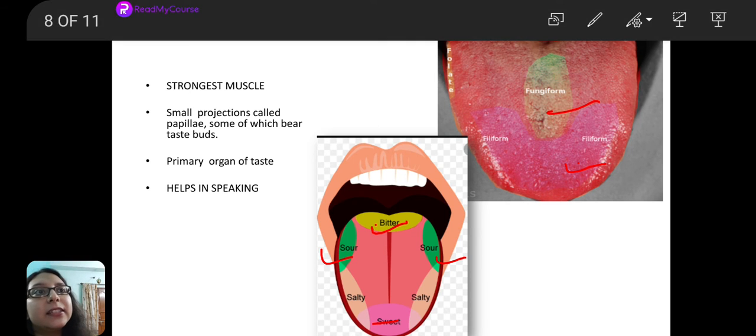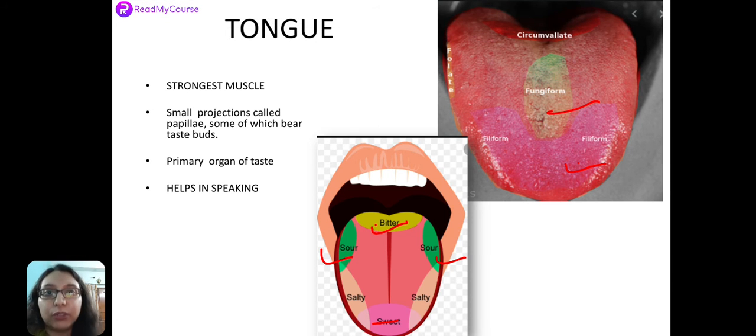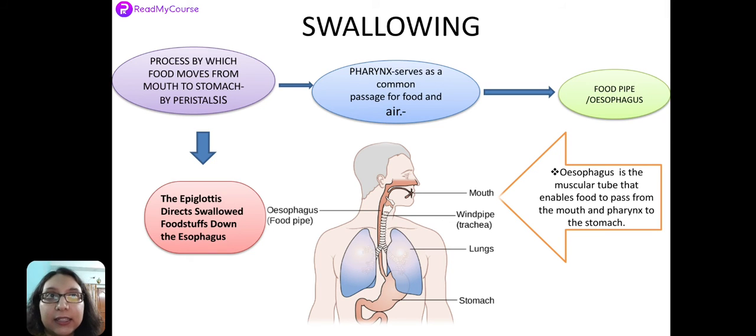So besides being the primary organ of taste, tongue also plays another important role. As we are speaking, the tongue plays an important role in producing the various sounds, the various words, the various letters that we are trying to speak. So it helps in speaking, that is articulation of the words. Tongue is an important organ that helps in articulation of the words. Okay. With that, we move to the next slide.